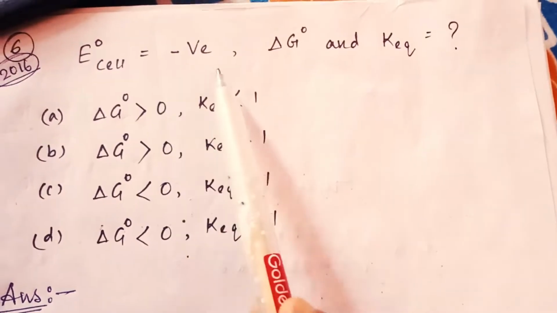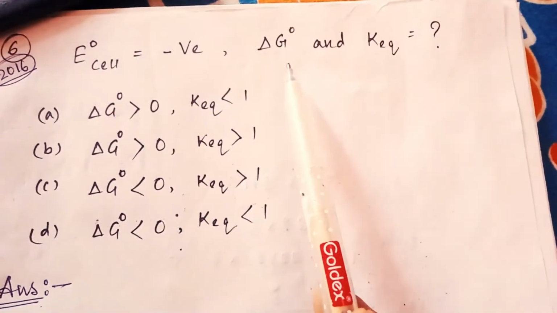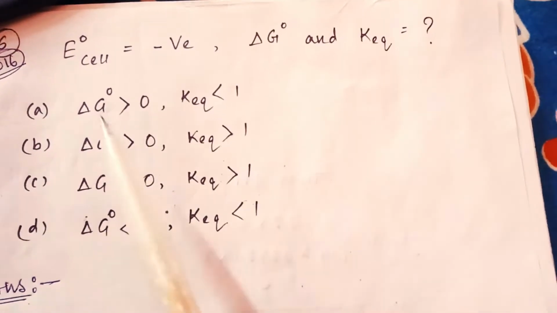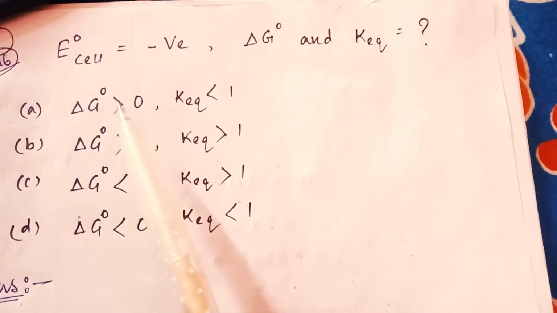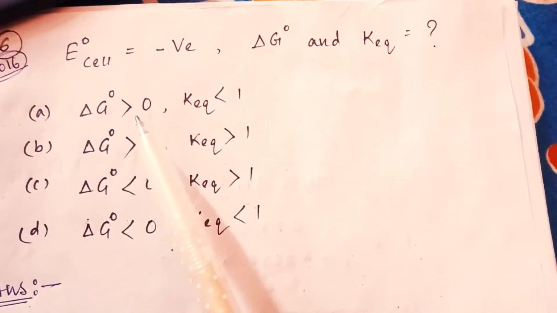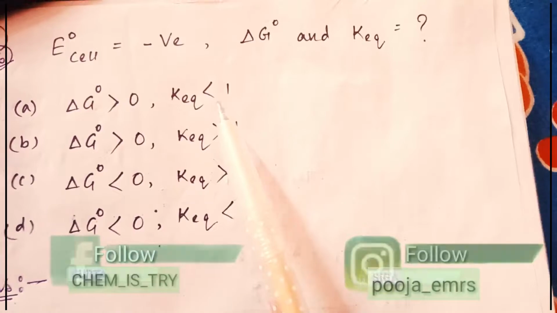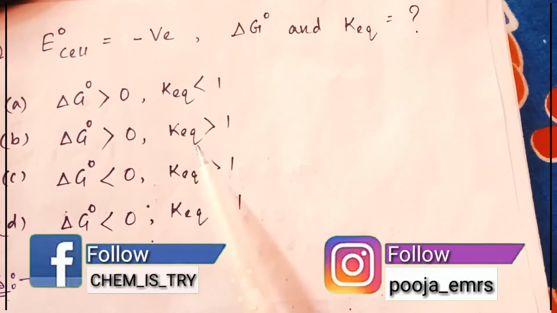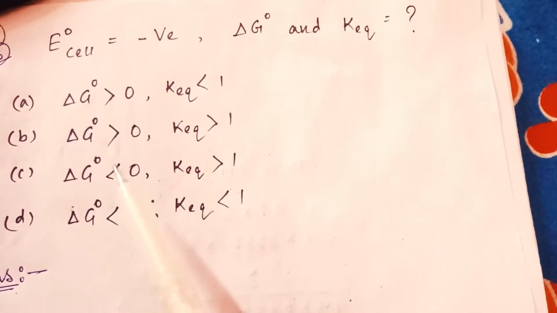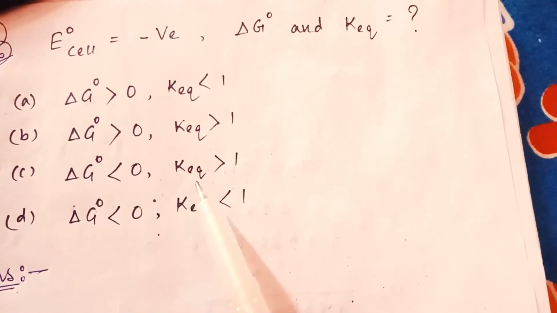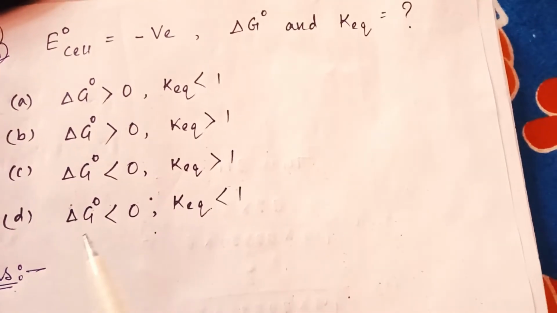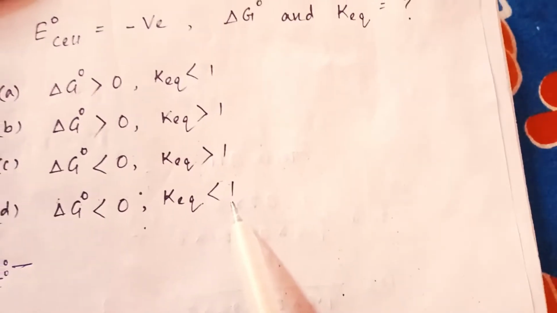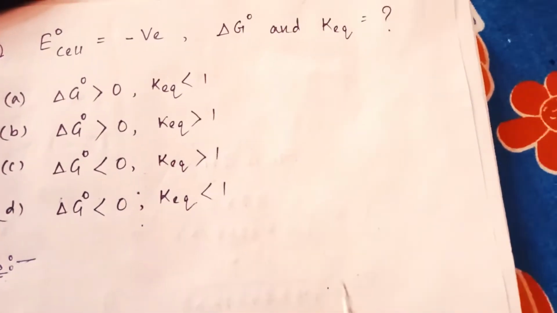E0 cell equal to negative value. You have to find out delta G0 value and K equilibrium value. 4 options are given. Whether the delta G0 value is greater than 0 and K equilibrium is less than 1. Delta G0 value is greater than 0 and K equilibrium is greater than 1. Delta G0 value is less than 0, K equilibrium is greater than 1. Delta G0 is less than 0 but K equilibrium is also less than 1. So which one is the right?